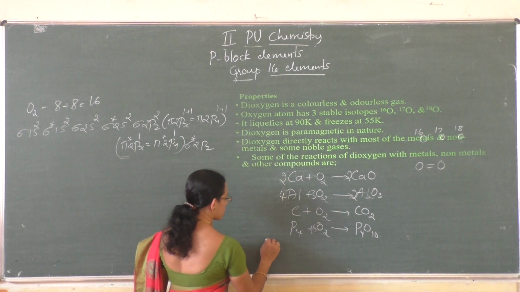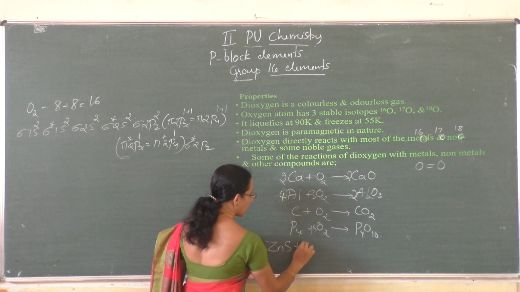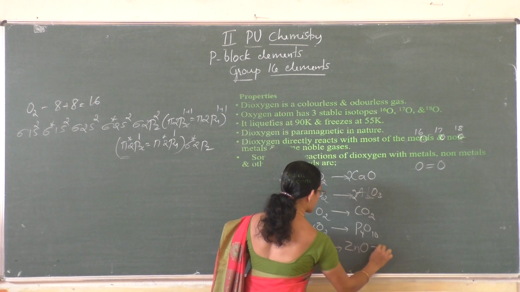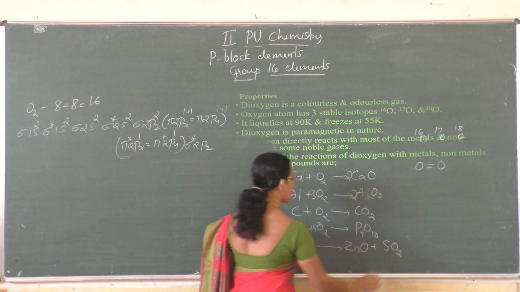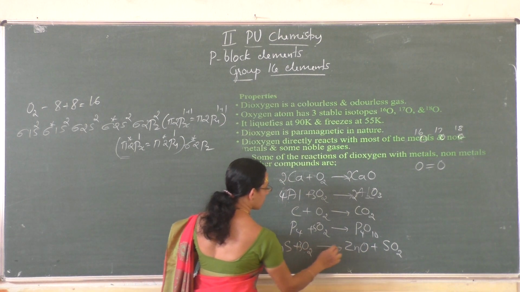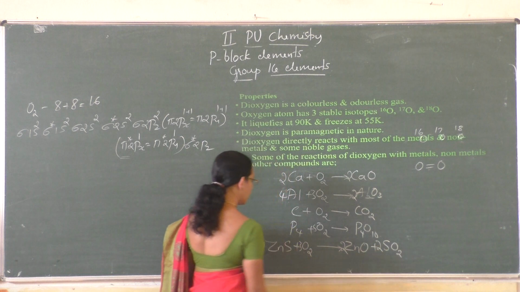And with some compounds, for example zinc sulfide, when it reacts with oxygen, it gives zinc oxide plus sulfur dioxide. So to balance, the coefficients are 2, 3, 2 and 2.